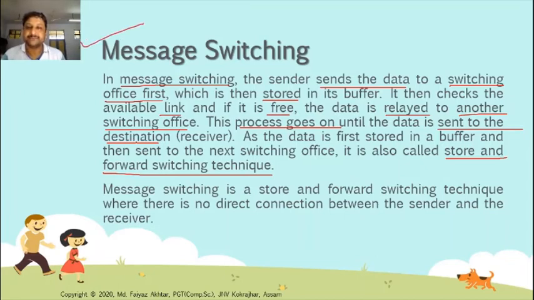If your mobile is switched off, whenever you start your mobile, all the messages come in one by one. Why is this done? Because information is stored in a buffer, in memory, in switching offices. Once your device or destination is available, all the stored messages are forwarded. So the messages are stored somewhere in a switching office.